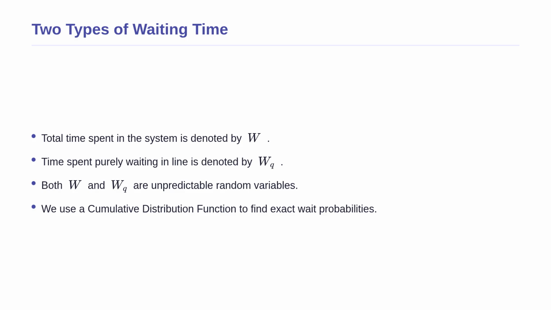To begin, let us think about a fast food drive-through. The total time you spend from arrival to departure is the waiting time in the system, denoted by W. But the time you spend just sitting in line before ordering is the waiting time in the queue, denoted by WQ. Because arrivals and service times are random, both W and WQ are random variables. We use cumulative distribution functions to find the exact probability of waiting less than a specific target time.